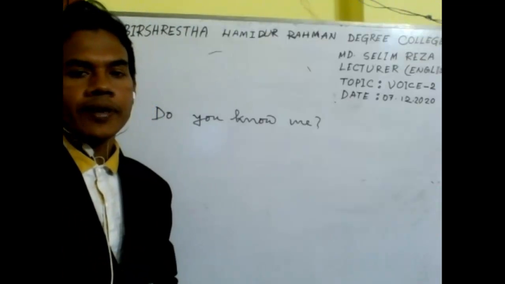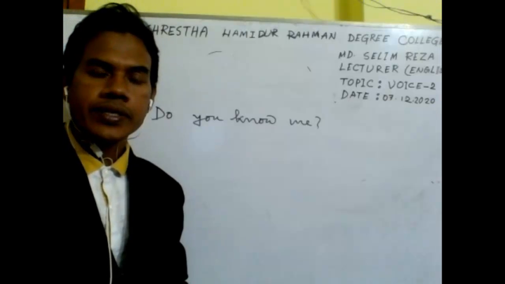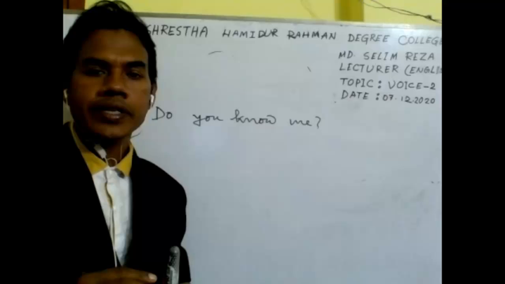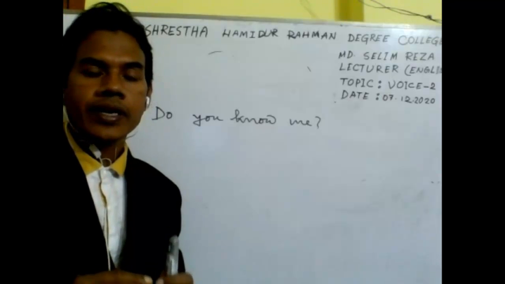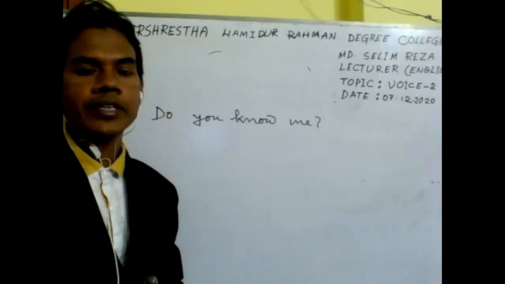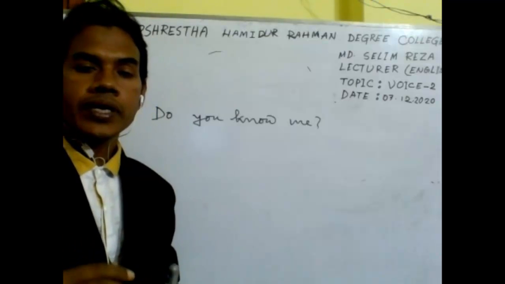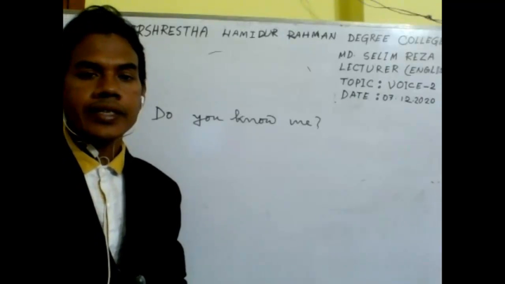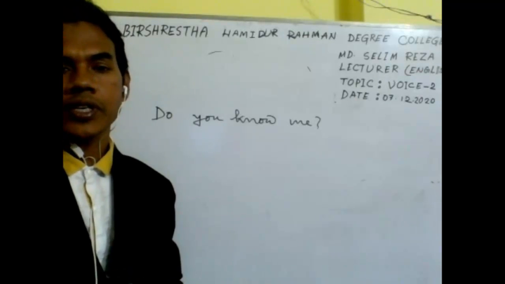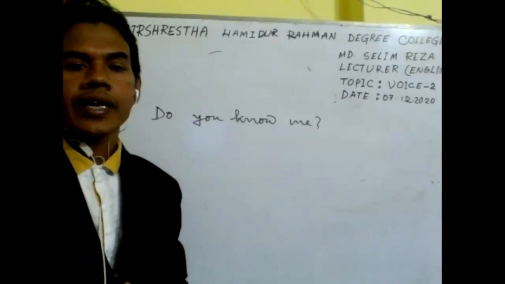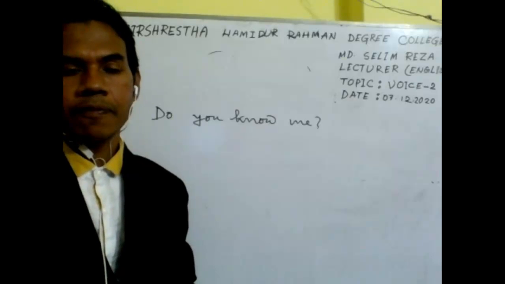So first of all, you must identify the very sentence. What kind of sentence? It's an interrogative sentence. Secondly, you have to identify what kind of tense it is. As it starts with the auxiliary verb do, surely it's a present indefinite tense.